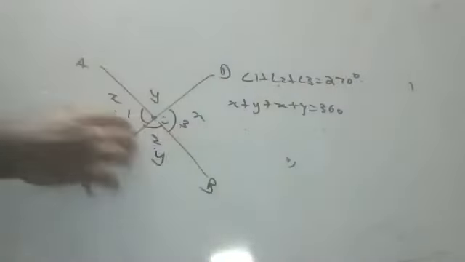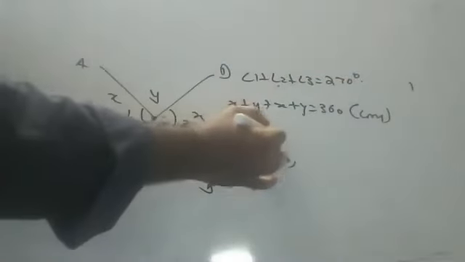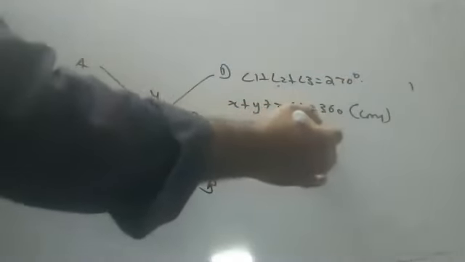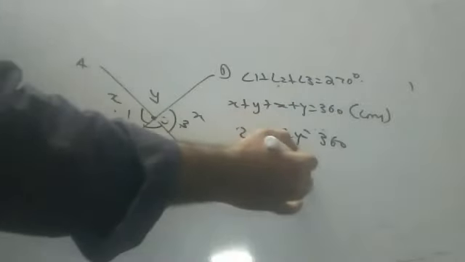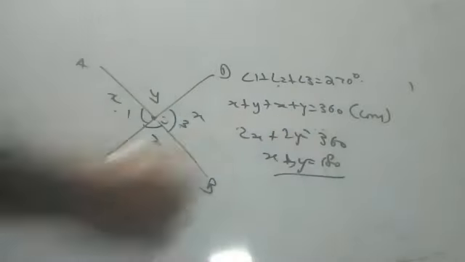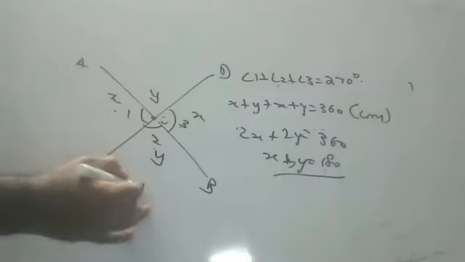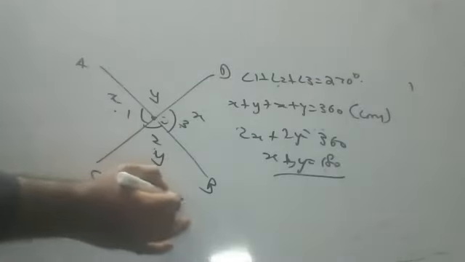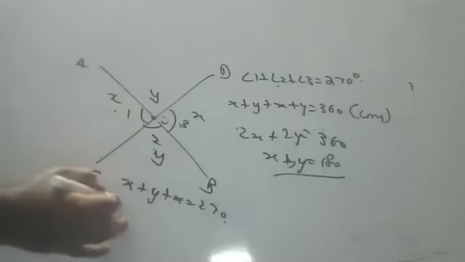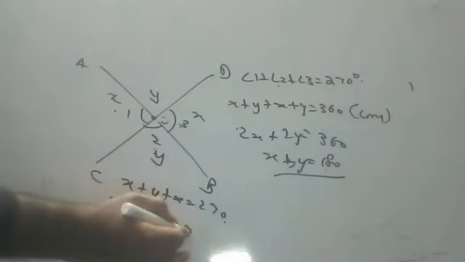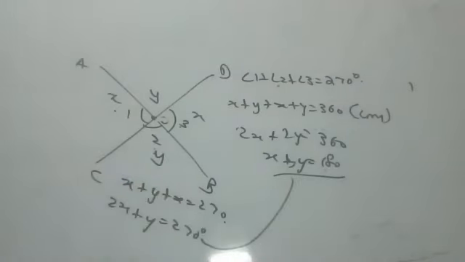Why 360, children? Complete angle. You should write complete angle. 2x plus 2y is equal to 360, so x plus y is equal to 180. This is one equation. He said x plus y plus x is equal to 270, which means 2x plus y is equal to 270. If you solve this equation, you will get the answer.